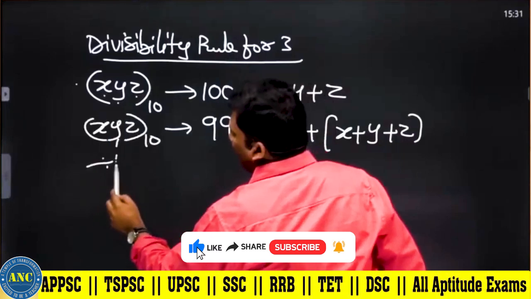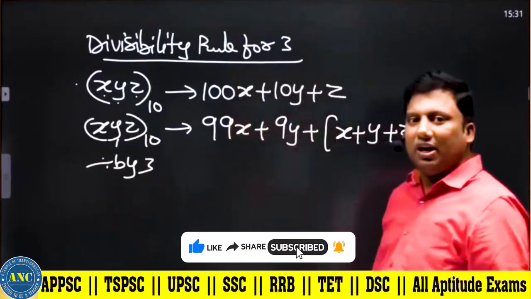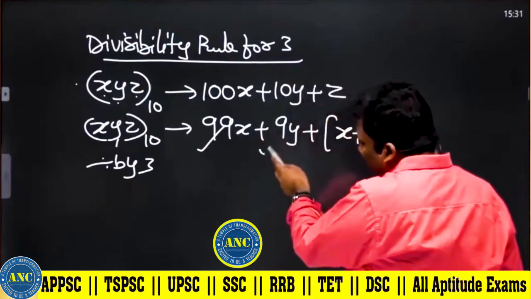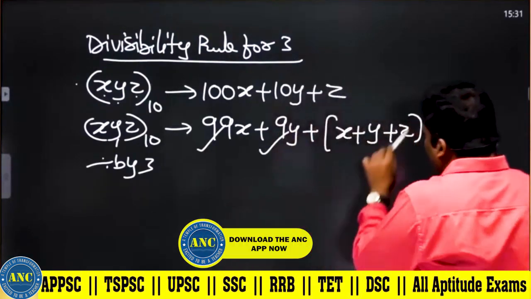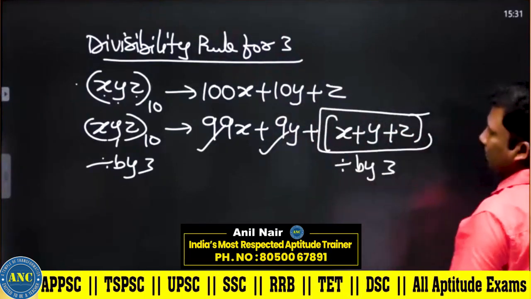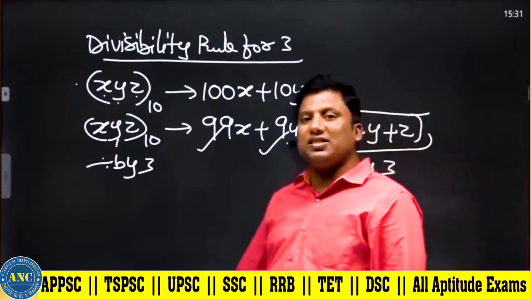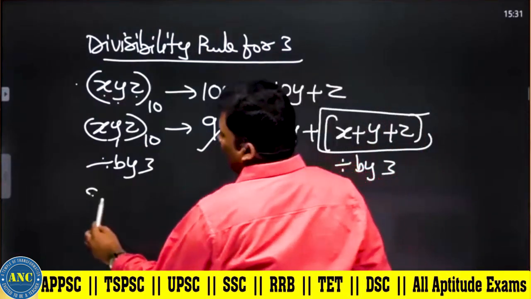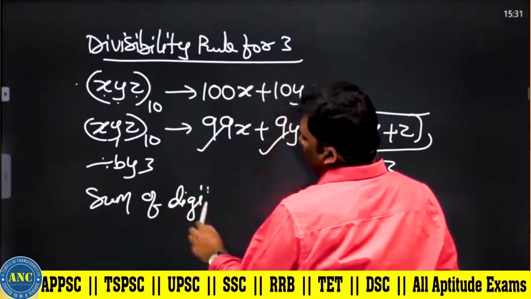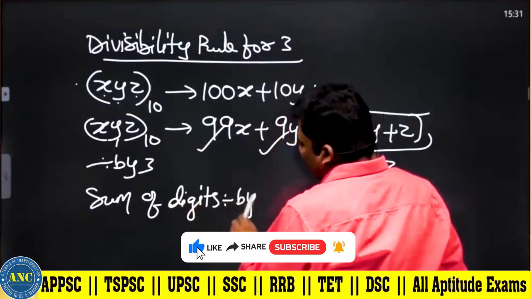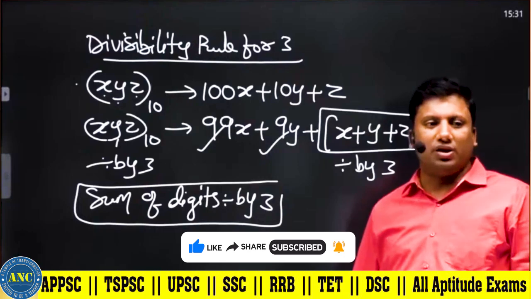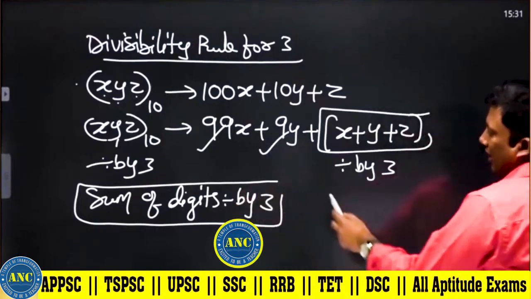If the left hand side is divisible by 3, 99 is 9 into 11, divisible by 3, 9 into any number is divisible by 3, so x plus y plus z should be divisible by 3. x plus y plus z is the sum of the digits. That is the reason, Abhi, the divisibility rule for 3 is that the sum of the digits should be divisible by 3. I hope the concept is very, very clear.